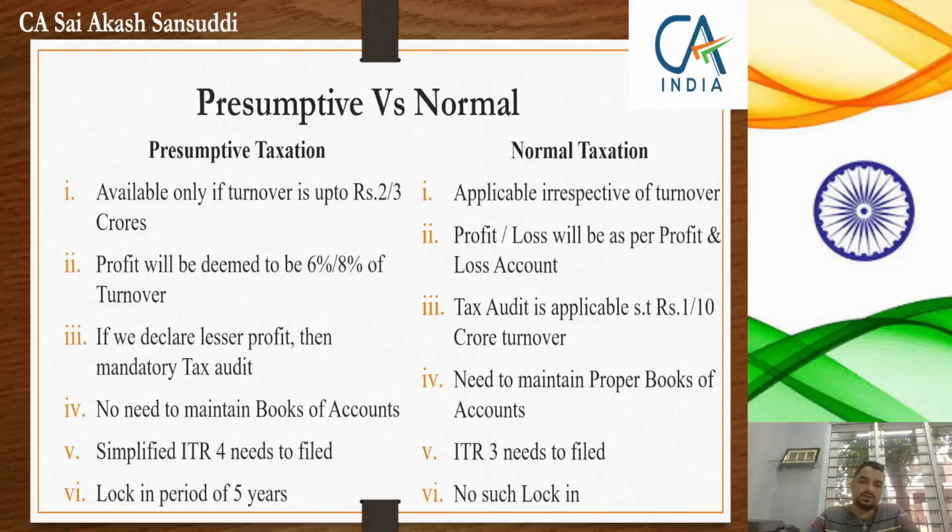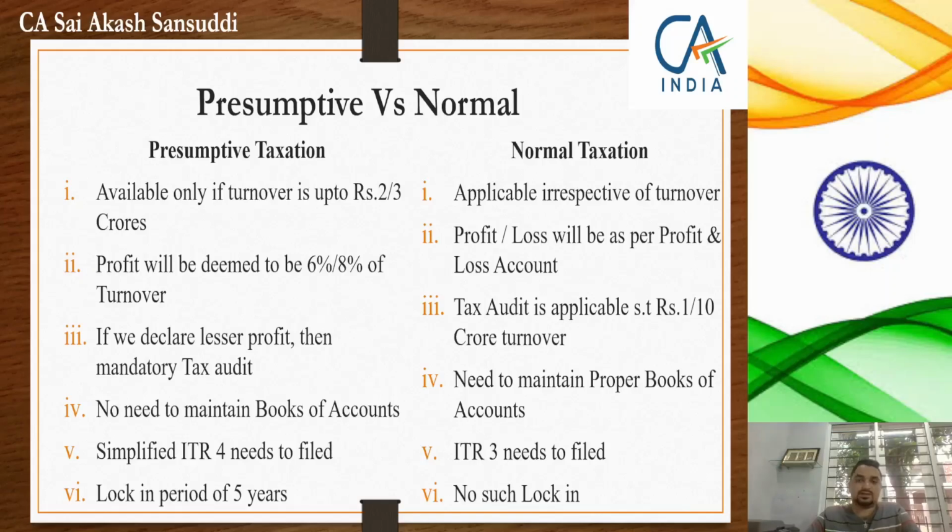Now if you tell me, sir, my turnover is up to rupees 3 crores, but I'm not making a profit of 6%. I'm making only 4% or maybe 2% or maybe I'm incurring losses. Can I still opt for presumptive taxation and not maintain books of accounts? The answer is no, you cannot. If you opt for presumptive taxation, you should declare a minimum profit of 6%. Otherwise, you need to maintain books of accounts and you should also get them audited. So if your profits are not 6%, I would suggest don't opt for presumptive taxation, rather go for normal taxation. If you go for normal taxation, the applicable tax audit limit is 10 crore.